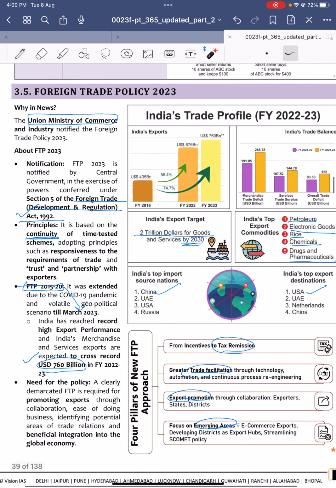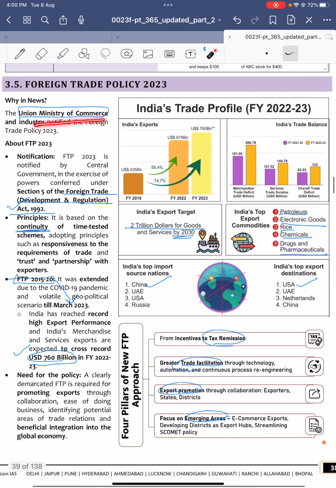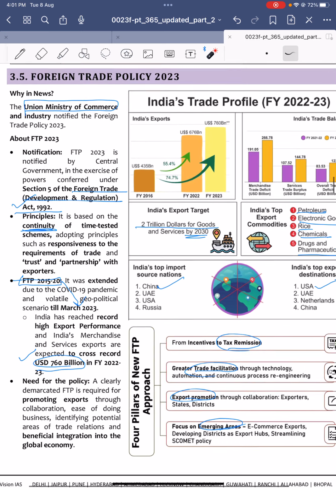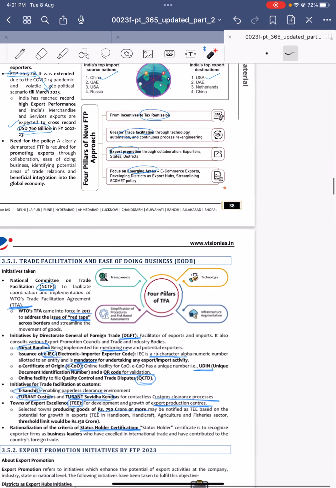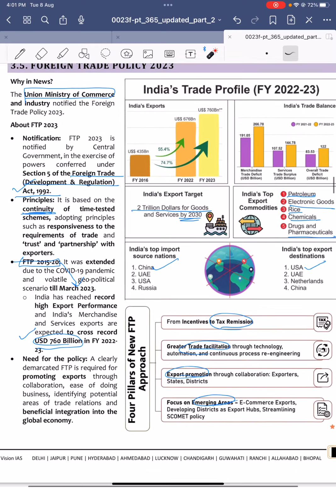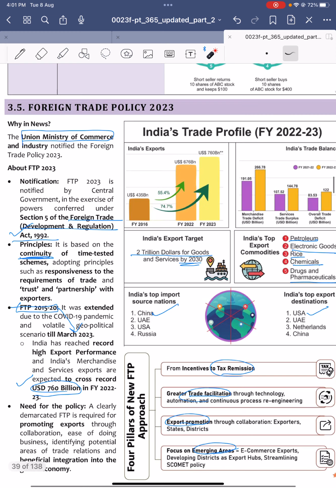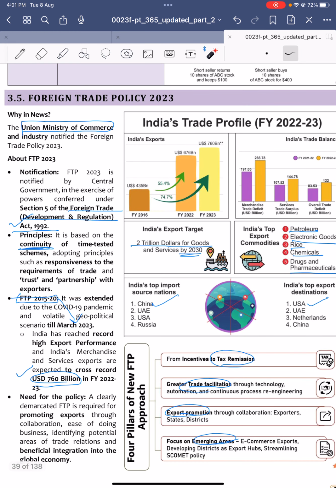Next, foreign trade policy 2023. Recently, the Union Ministry of Commerce and Industry notified the foreign trade policy. Under the Foreign Trade Development and Regulation Act of 1992, it has to release the foreign trade policy usually every 5 years. Earlier it was 2015 to 2020, but it was extended till March 2023.